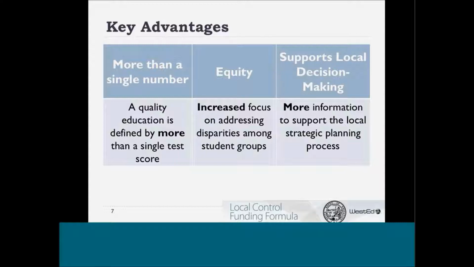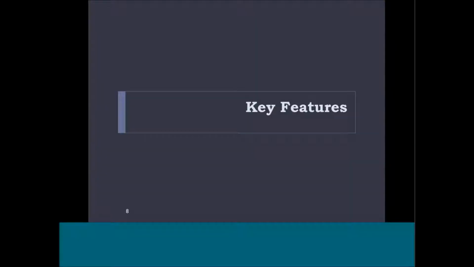This focus on multiple measures of student success can help improve equity among student groups by revealing where disparities exist. Under the previous system, data about student groups was too focused on test scores. The new system provides student group information on a variety of helpful indicators and puts it in one location. Finally, the dashboard supports local decision-making by giving schools and districts access to the information they need to make the best local decisions about the education of children.